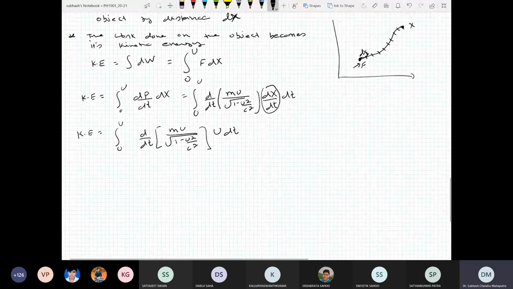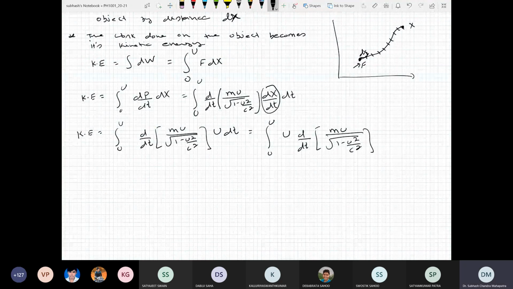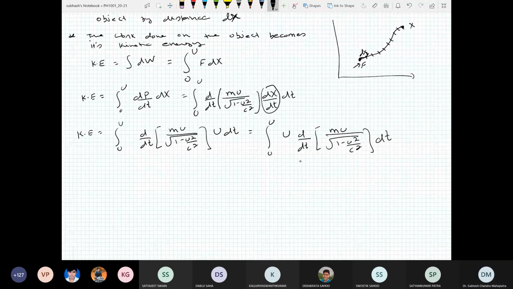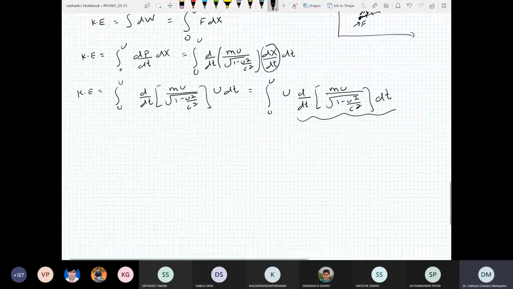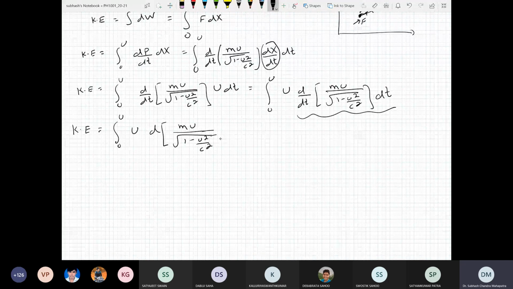Let me write this as the integral from 0 to u of d by dt of mu over square root of 1 minus u square by c square, dt. How do I write this? I can write the kinetic energy as the integral from 0 to u of u times d of mu divided by square root of 1 minus u square by c square.